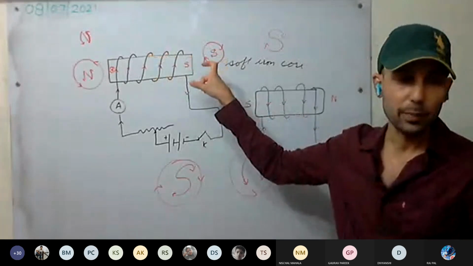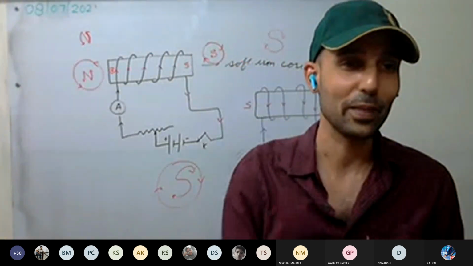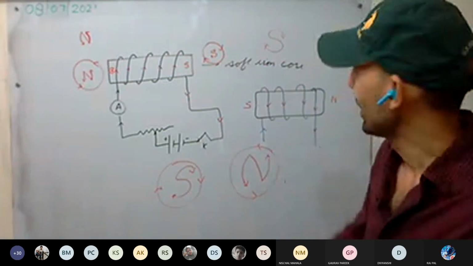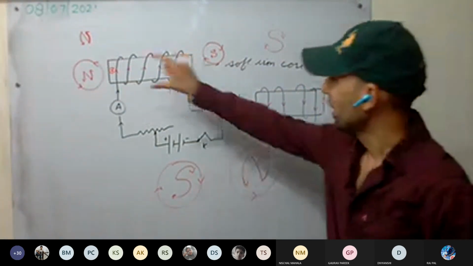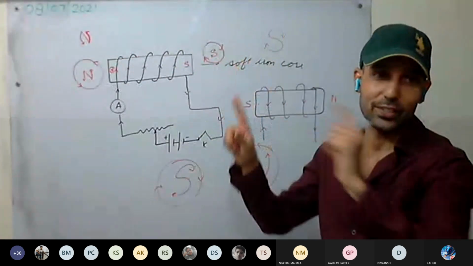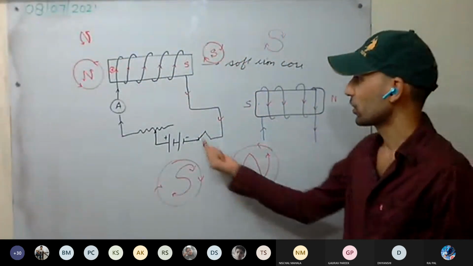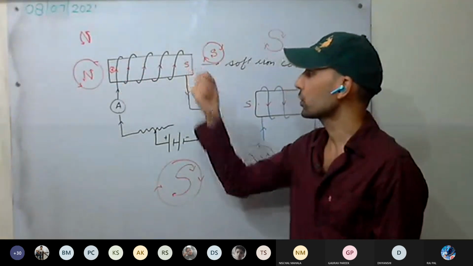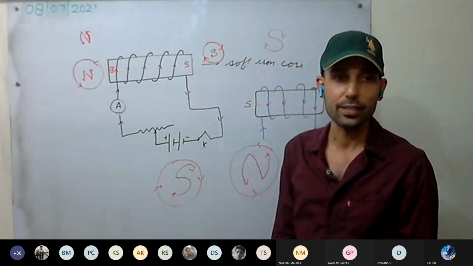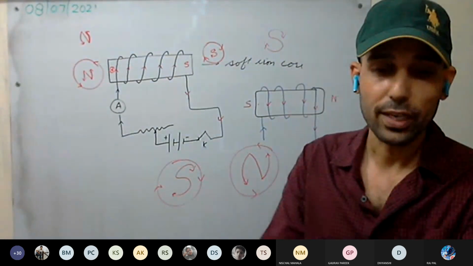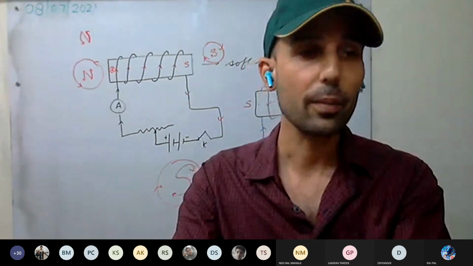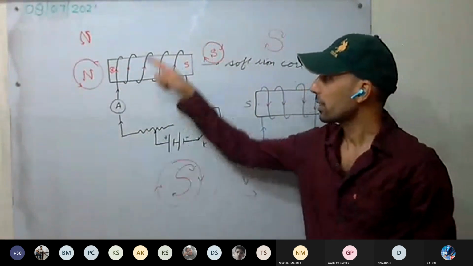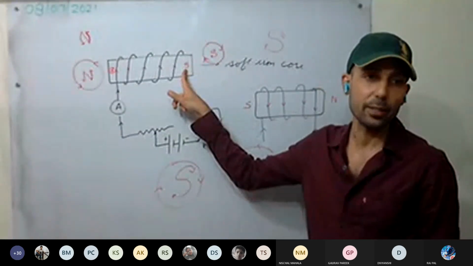We will be making an I-shaped magnet and a U-shaped magnet as well, in the shape of I and U. Understood? So this is an I-shaped magnet. Now we discuss the reason why we have used a soft iron core. Why have we used a soft iron core? Because we are making an electromagnet, it has to be temporary. Temporary magnet means that till current is passing, this must behave as a magnet.